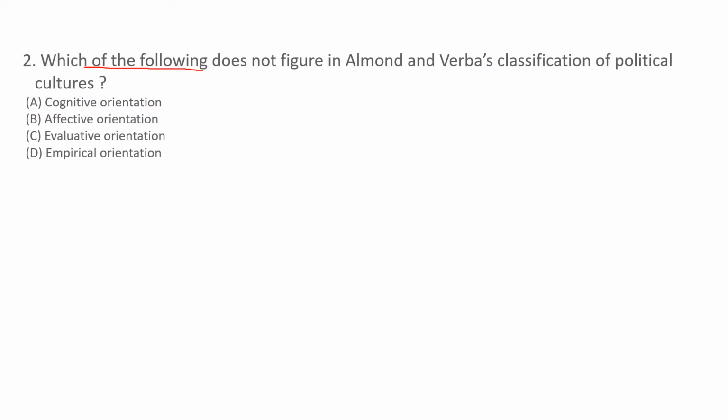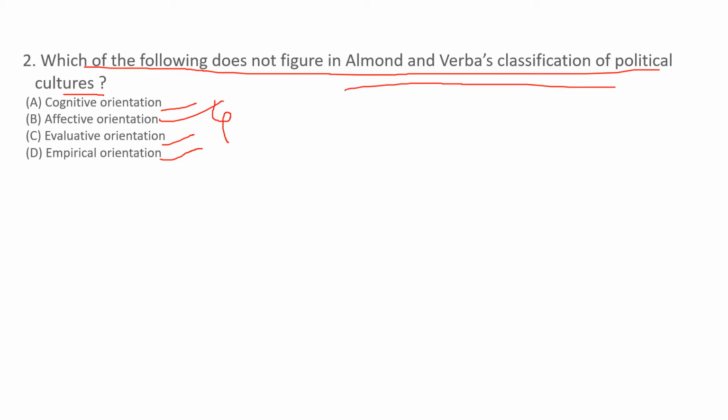Which of the following does not figure in Almond and Verba's classification of political cultures? This political culture is one of the most important topics of the UGC NET exam. Options are cognitive orientation, affective orientation, evaluative orientation, then empirical orientation. These three orientations are there in Almond and Verba's classification of political culture. So the correct option is option D.